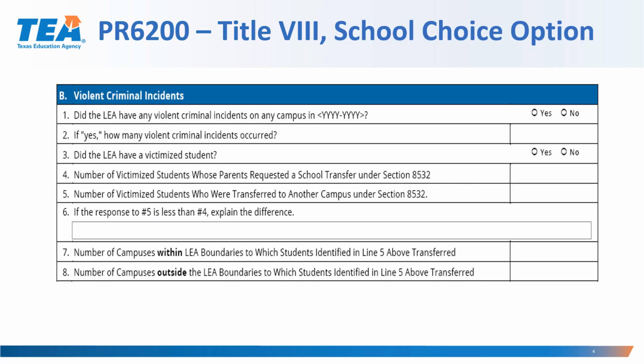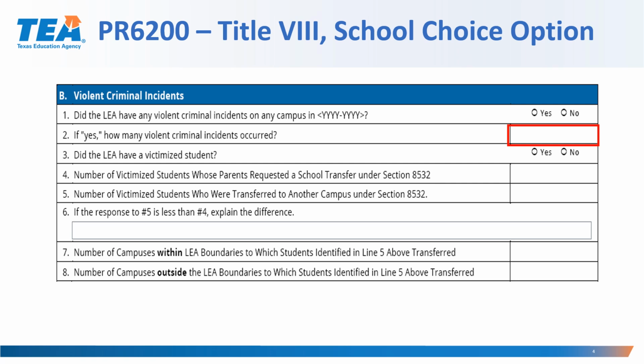Part B, Violent Criminal Incidents. Complete this part to report on incidents of violent crime. For number 1, select yes or no to indicate whether your LEA had any violent criminal incidents on any campus during the compliance report grant period. If you select no, line 2 in this part is disabled. If you select yes, indicate how many violent criminal incidents occurred.